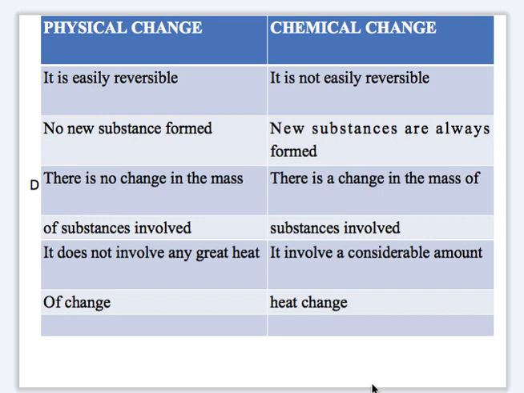In physical change, there's no change in the mass. Whatever mass you have at the beginning, that is what you are going to have at the end. But in the case of chemical change, there is always a change in the mass of the substances formed, while a reaction is taking place. For example, when you burn your paper, you measure the mass of your paper at the beginning, and you measure the mass of your ash at the end; it cannot be the same. There's a change in the mass of substance formed.